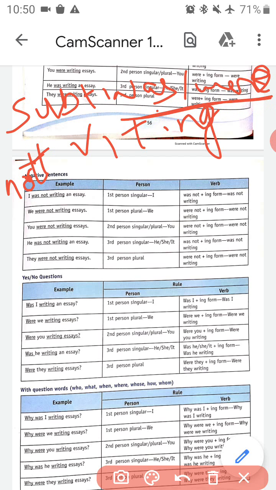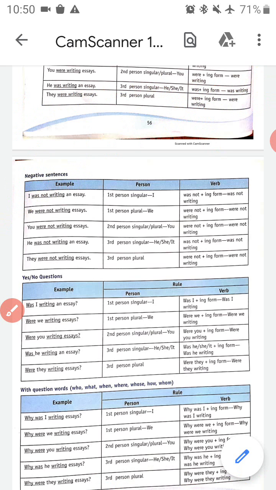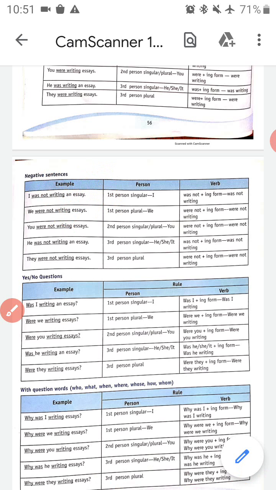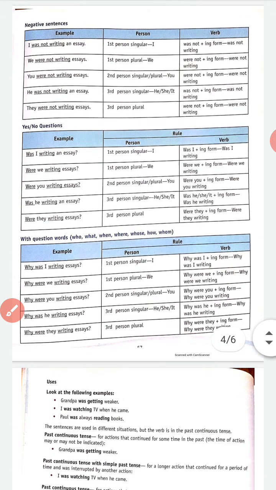Here after was and were, we will add a not. So it will become a negative sentence of past continuous tense. For example, I was not writing an essay. I is our subject. Was is our helping verb; from was or were we can use were as well. To make it a negative sentence, it will be not, and writing is the continuous form of write. An essay is our object. Okay, so this is an example of a negative sentence in past continuous tense.